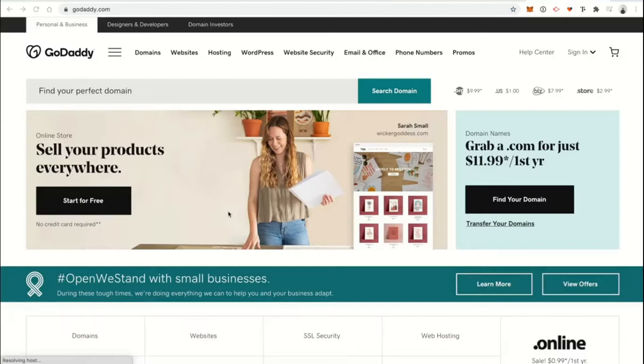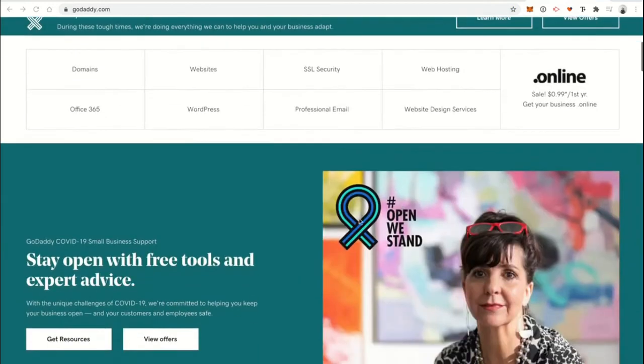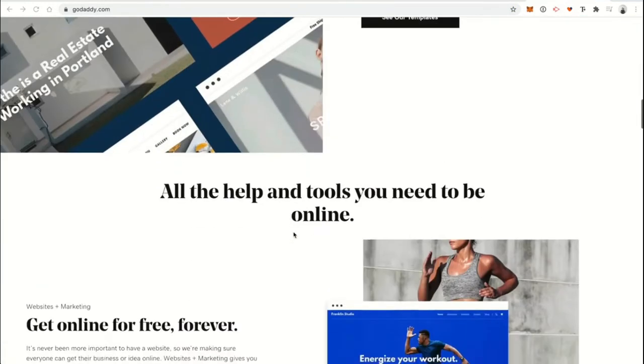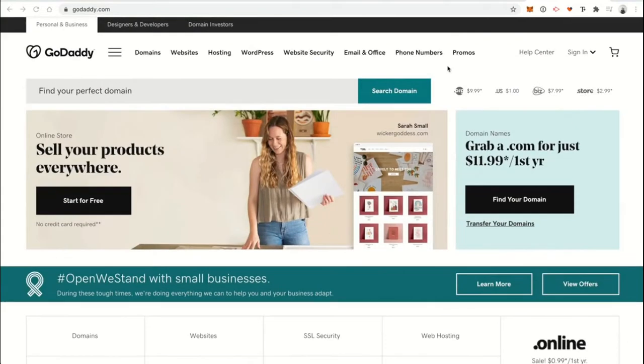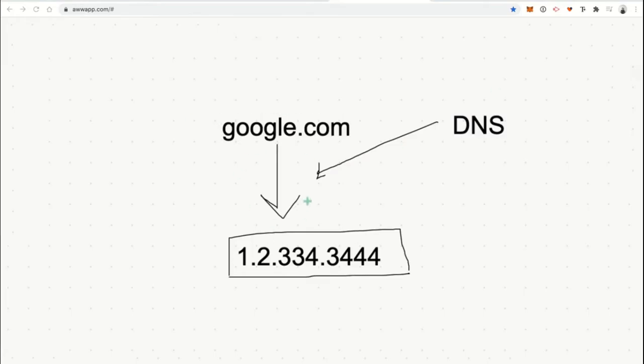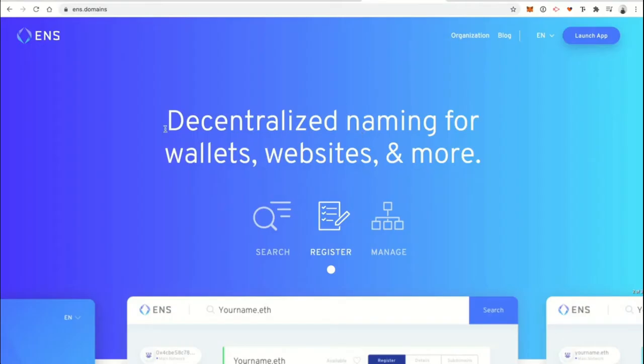So if you've ever used a website like GoDaddy, for example, to purchase a domain name and point it to a website, maybe like a WordPress website or developer website, maybe you built your own digital product or something like that, you're working with DNS under the hood. So you basically take the domain name that you purchased and point it to a web server where your project's hosted, all right? So ENS is a very similar thing, but it's a decentralized name service for Ethereum-based projects and a lot more, okay? So what does it do?